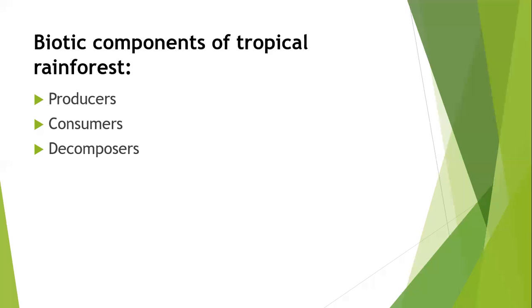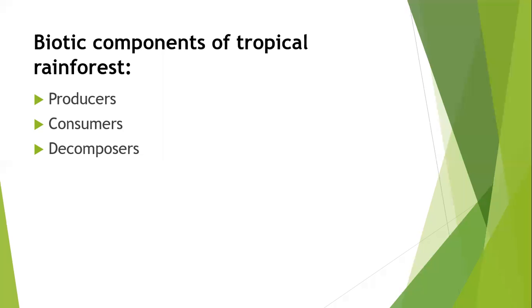epiphytes, moss, and ferns. Now the second is about the consumers. Consumers consist of three forms: primary consumer, secondary consumer, and tertiary consumer. Primary consumers include monkeys, fruit bats, and grasshoppers, and the secondary consumers are vampire bats and frogs, and in the tertiary consumers, python and anaconda. And the third one is the decomposers.